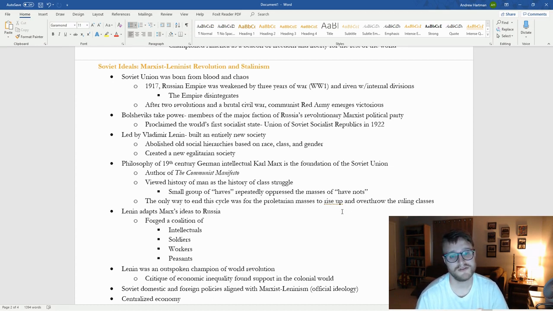And those internal divisions not only include the communists, but also lots of groups of people who just want to get out of the war. And so once that happens, in 1917, the empire completely disintegrates, and we get two revolutions. We get the revolution of the bourgeoisie, right? The provisional government comes in.